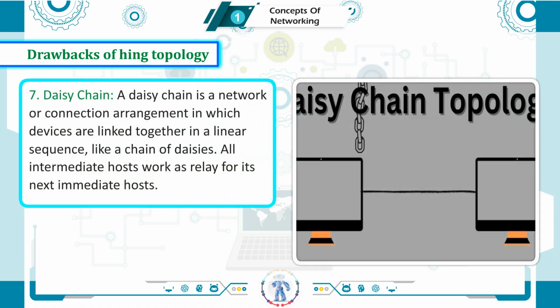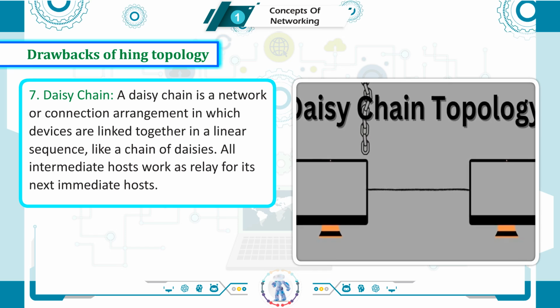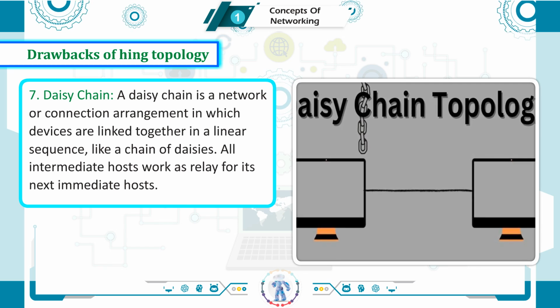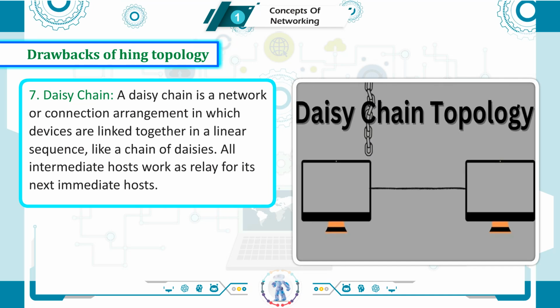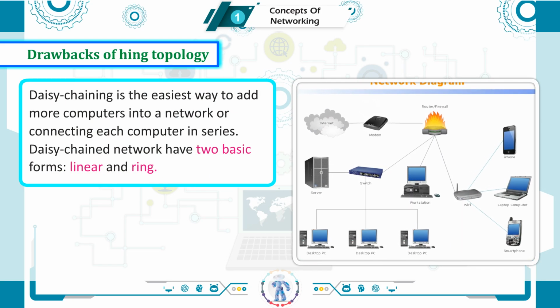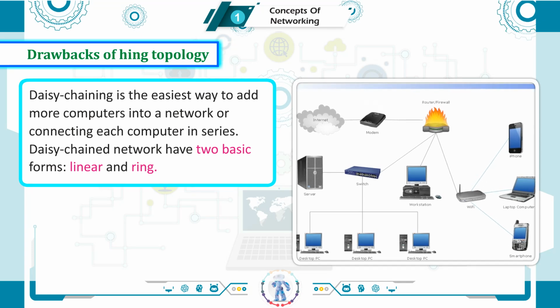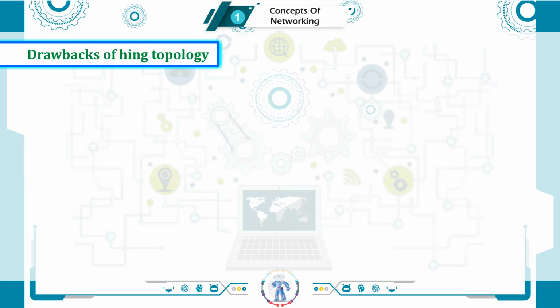7. Daisy chain. A daisy chain is a network or connection arrangement in which devices are linked together in a linear sequence, like a chain of daisies. All intermediate hosts work as relays for their next immediate hosts. Daisy chaining is the easiest way to add more computers into a network, connecting each computer in series. Daisy chain networks have two basic forms, linear and ring.